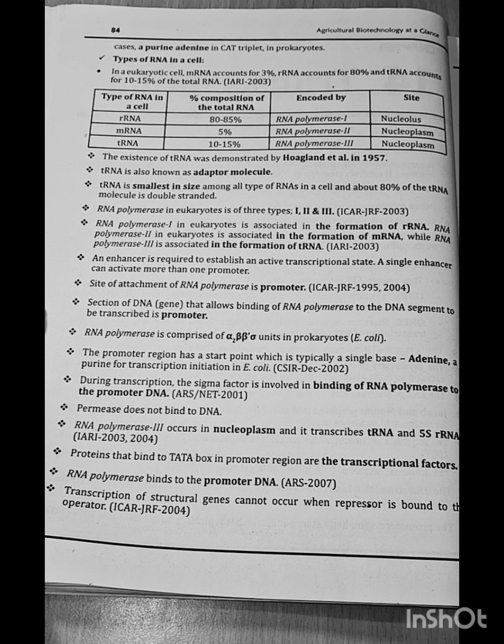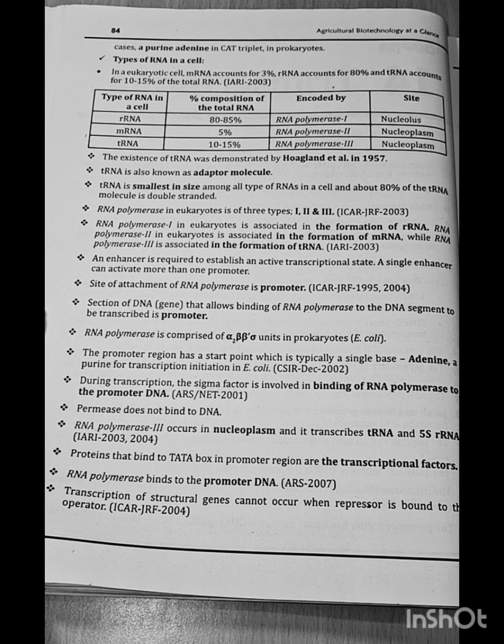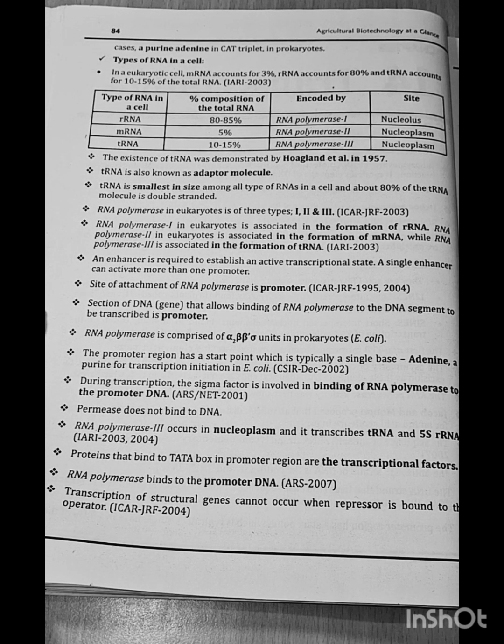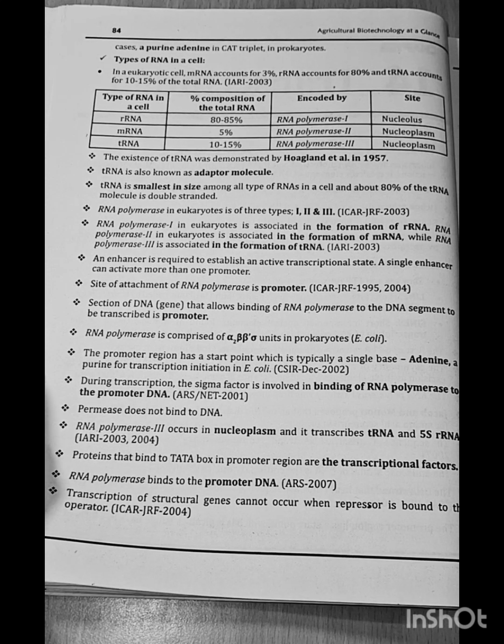RNA polymerase in eukaryotes is of three types, I, II and III. RNA polymerase I is associated in the formation of rRNA. RNA polymerase II is associated in the formation of mRNA, and RNA polymerase III is associated in the formation of tRNA. Question asked in IARI 2003.